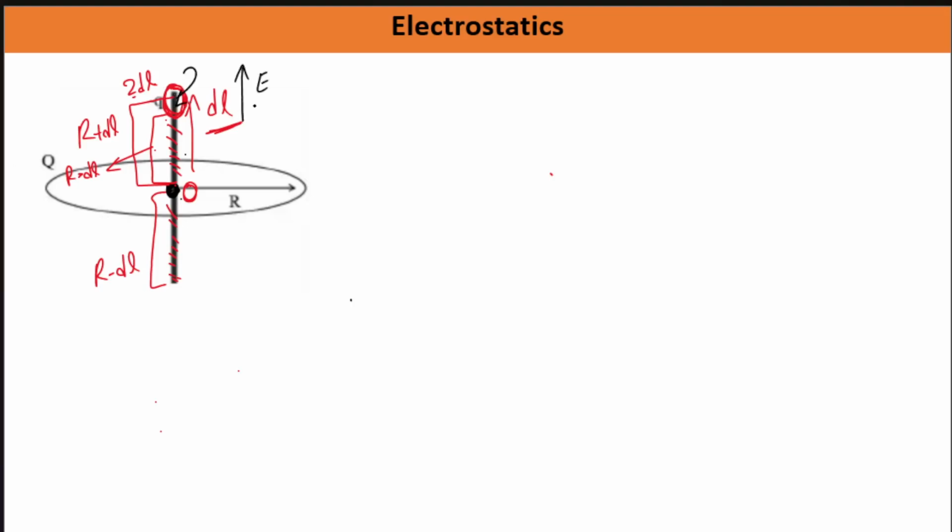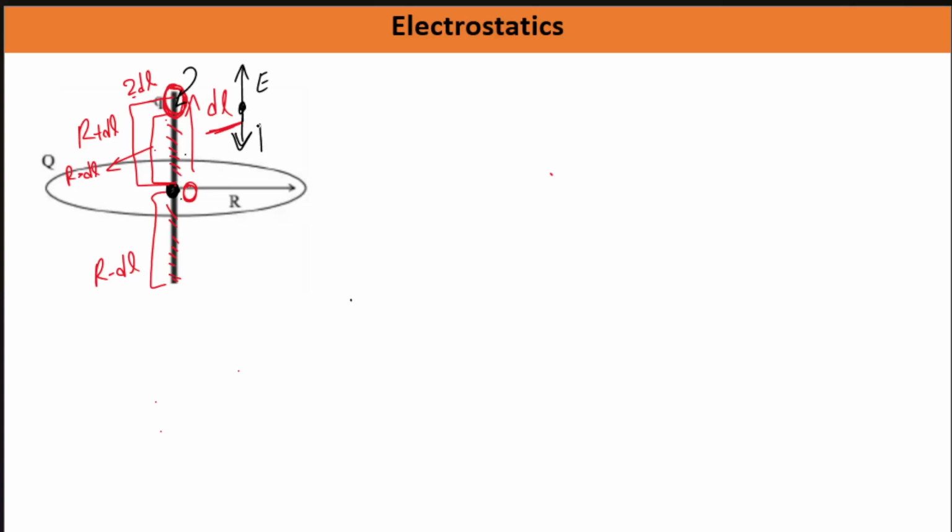Here there is negative charge, so force will act in this direction. So displacement we gave in the upward direction, and because of that displacement, force is acting in the downward direction. It feels like the force is trying to restore it to the original position, where it was r distance up from O and r distance down from O. Length was divided equally around point O, up and down.